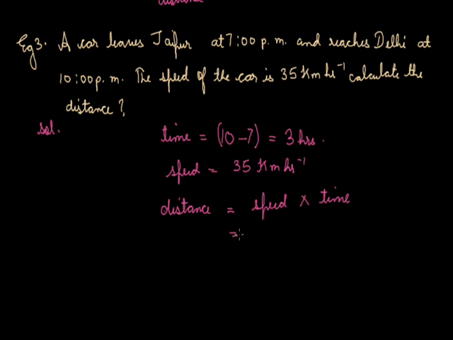Speed is 35 and time is 3 hours. So the distance will be 35 into 3 and it's 105 kilometer. So 105 kilometer is the distance which is travelled by the car while moving from Jaipur to Delhi.